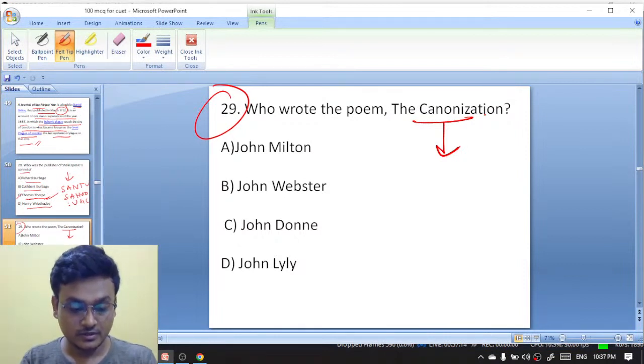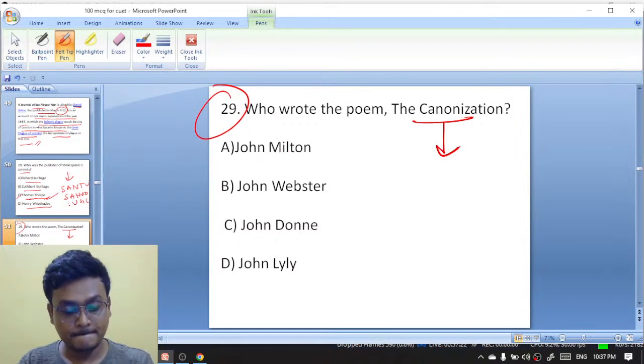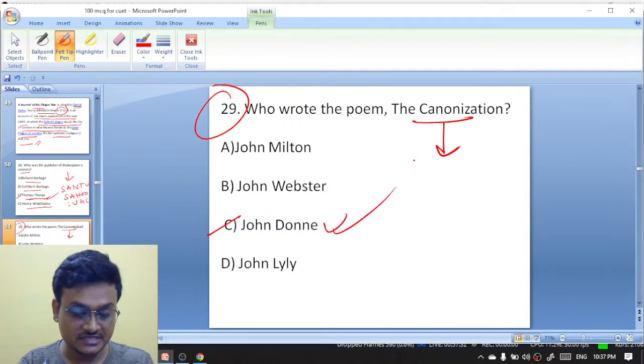Earlier I had also discussed these questions, The Canonization. Okay, got it. It is John Donne. John Donne has written the poem. Exactly, The Canonization has been written by John Donne. Everyone got it right.